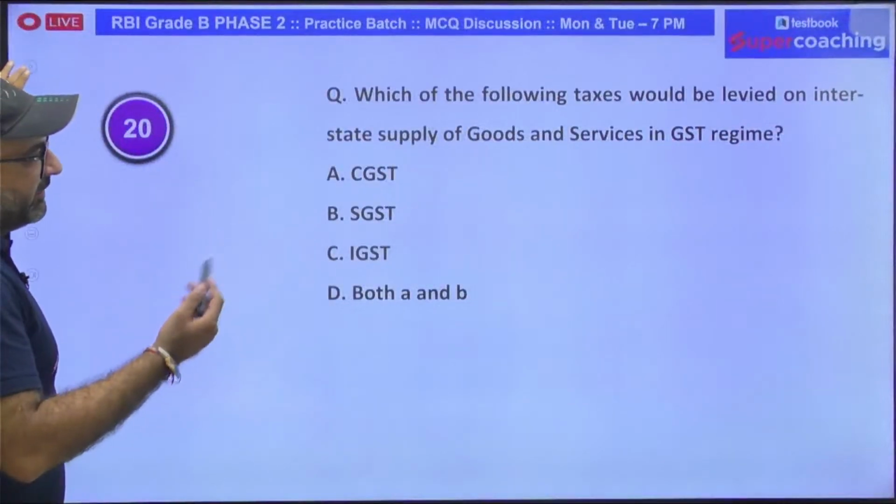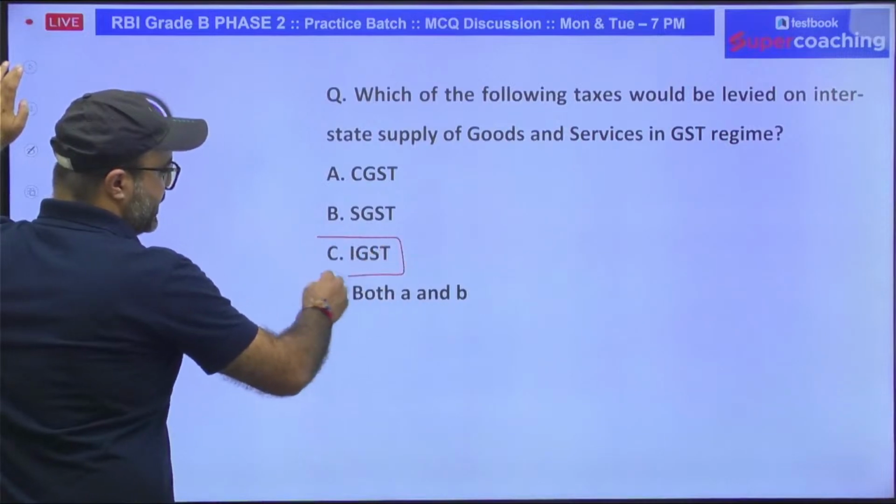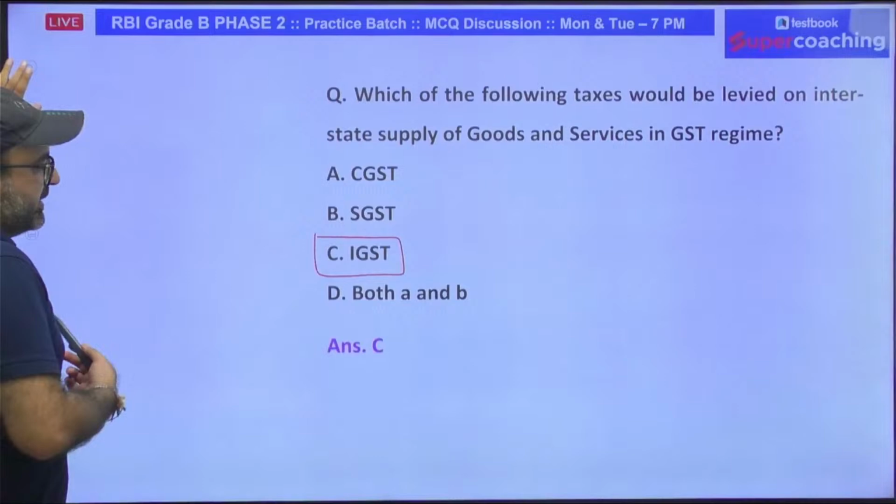I have already given the answer for the next. In this case, they are asking me about interstate GST. So in case of interstate GST, your answer will be IGST.